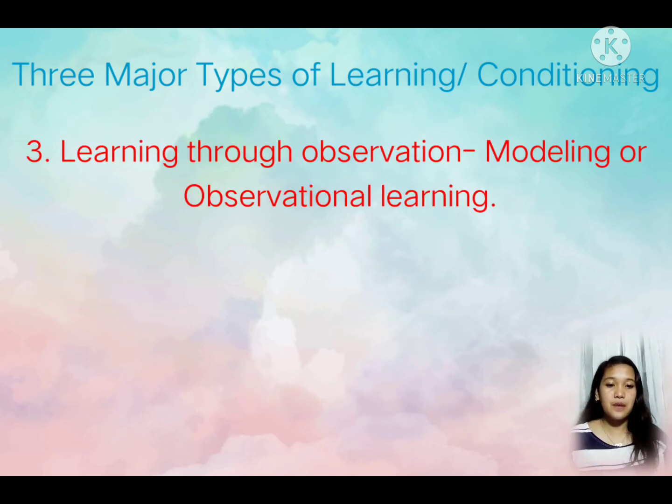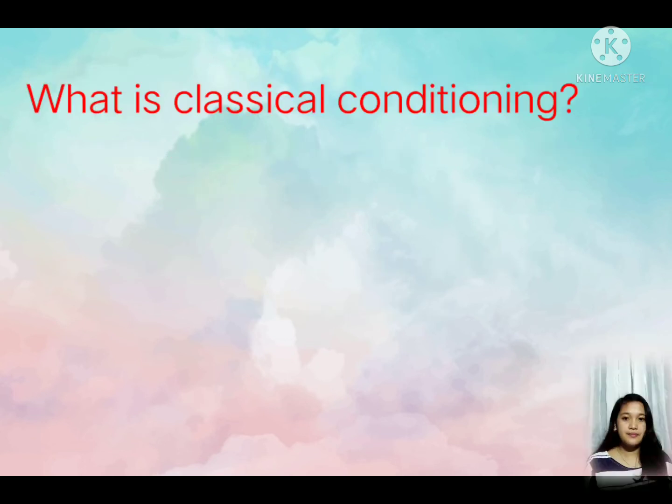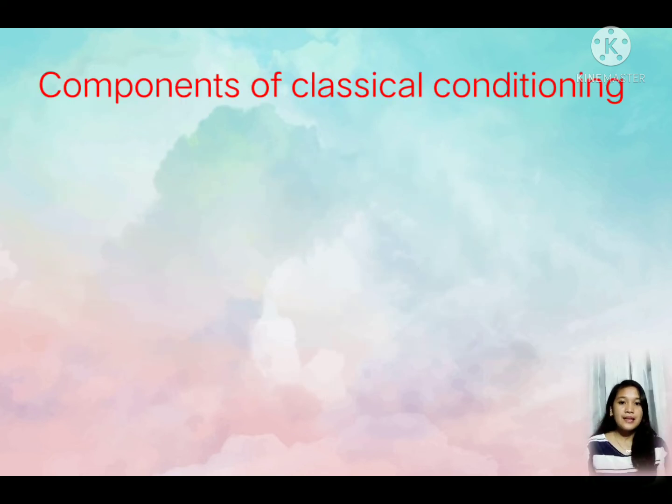Lastly is learning through observation, or modeling or observational learning, which means that learning occurs through observation and imitation of others. What is classical conditioning? Classical conditioning is a learning process that occurs through associations between an environmental stimulus and a naturally occurring stimulus. It had a major influence on behaviorism, which is based on the assumption that learning occurs through interaction with the environment. There are 5 components of classical conditioning.